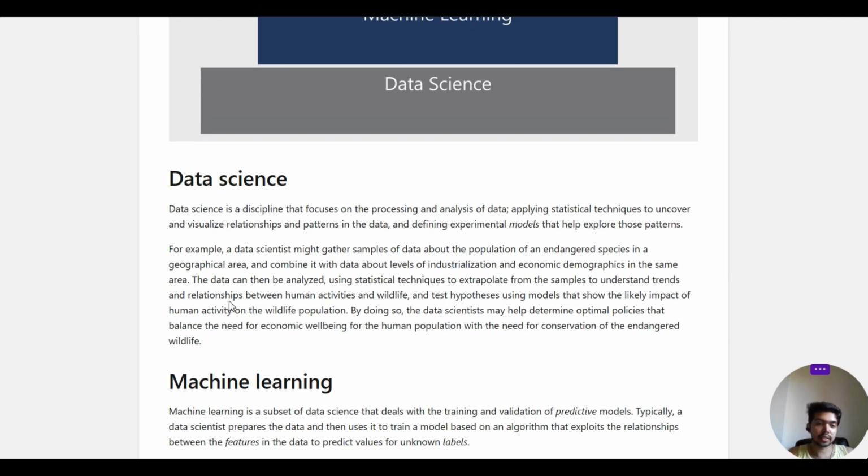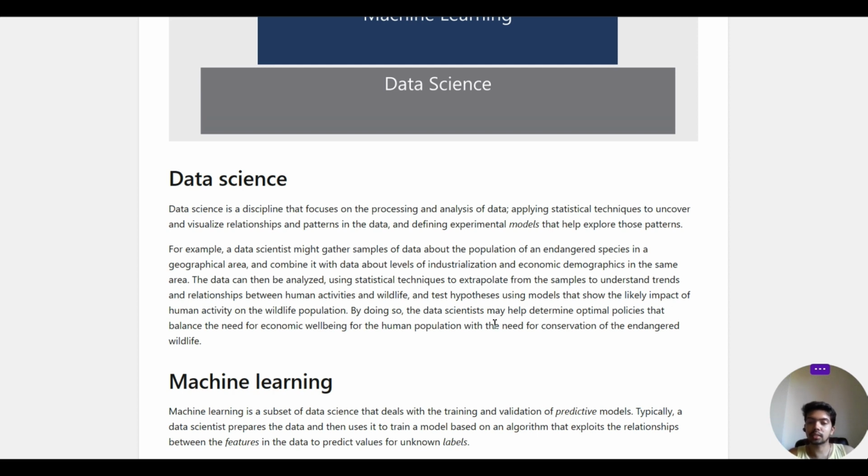For example, data science might gather samples of data about the population of an endangered species in a geographical area and combine it with data about the level of industrialization and economic demographics in the same area. The data can then be analyzed using statistical techniques to extrapolate from the samples, understand trends and relationships between human activities and wildlife, and test hypotheses using models that show the likely impact of human activity on the wildlife population.